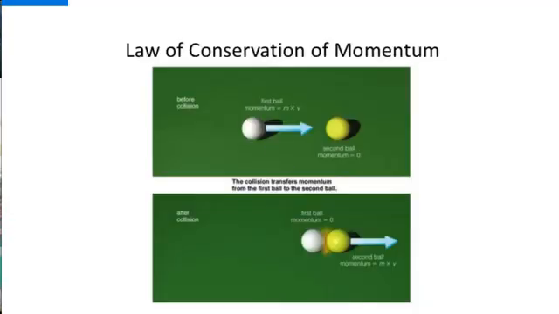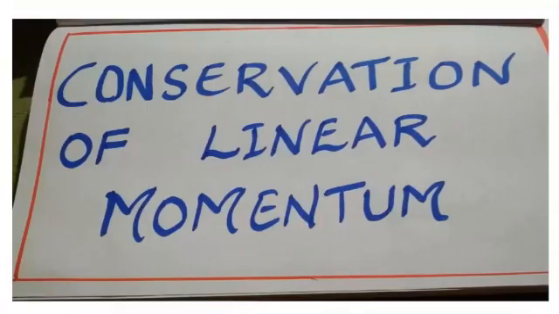Now I'll start today's topic. Today's topic is linear momentum. This is again one more derivation, that is conservation of linear momentum. What is the meaning of conservation? You are making it constant, conserving that thing, so here the linear momentum acting on bodies will be constant. That I will tell you by the equation, by the explanation.